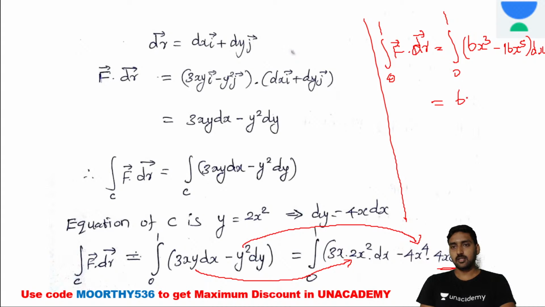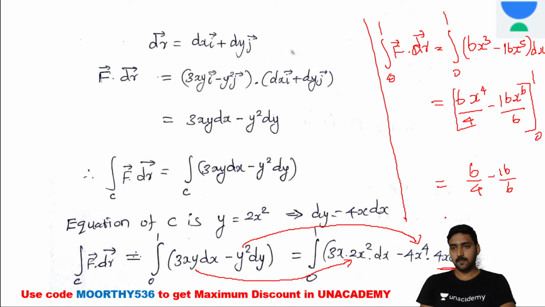Integrating, 6x power 4 divided by 4 minus 16x power 6 divided by 6. Now substitute the limit, 0 to 1: 6 divided by 4 minus 16 divided by 6. The value is 3 divided by 2 minus 8 divided by 3.